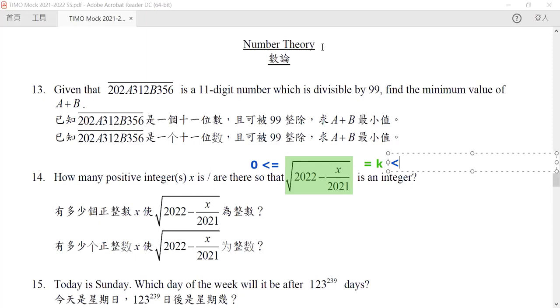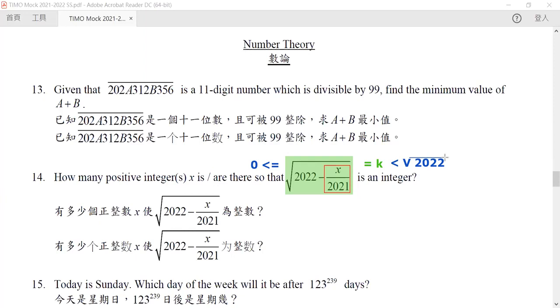Because this part is always greater than or equal to 0, and our x is a positive integer, it is always equal to 2022 minus something. And that something must be greater than nothing, hence our k must be smaller than the square root of 2022. Now, a quick estimation: what is the value of the square root of 2022?